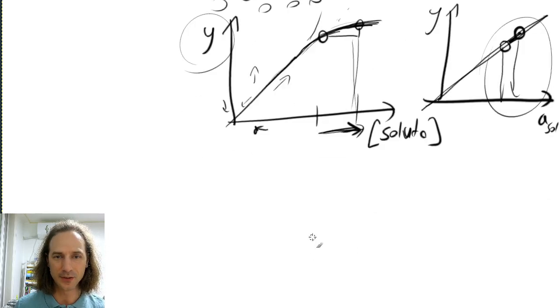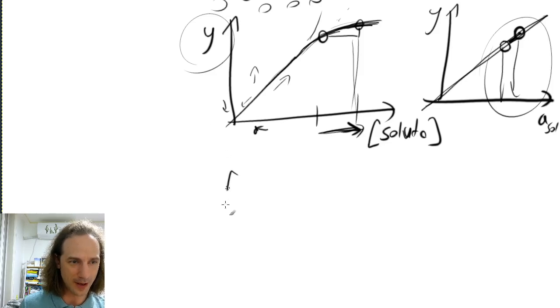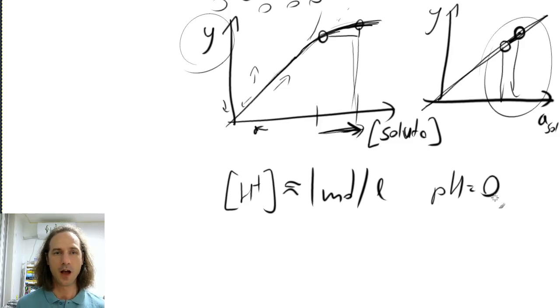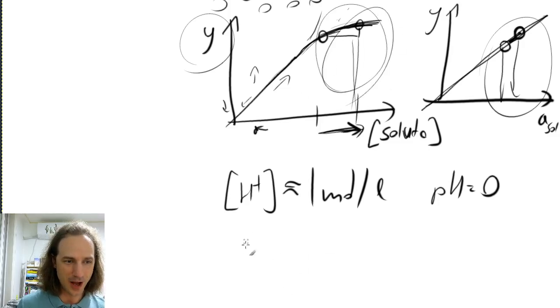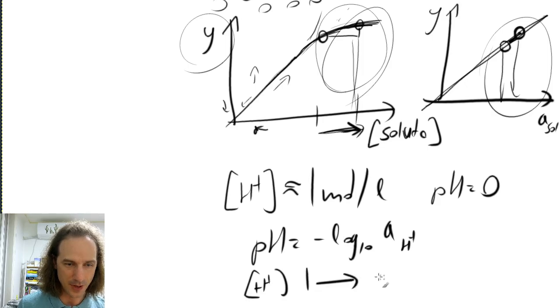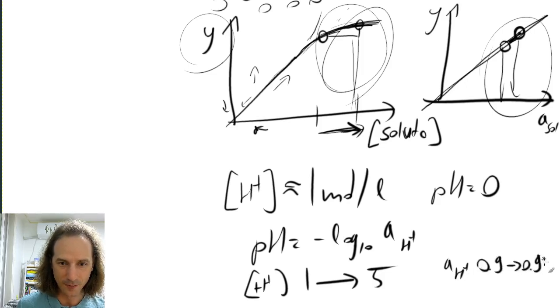So once we get to the point where you would have a hydrogen ion concentration of around 1 mole per liter, so around the pH of 0, now we are in this part. Because pH is actually the minus log 10 of the activity of the hydrogen ion, even though I increase my hydrogen ion concentration from 1 to maybe 5, the activity might only go up from 0.9 to 0.95.